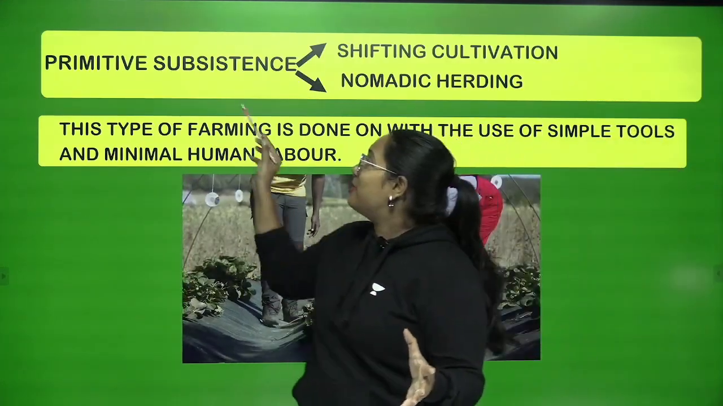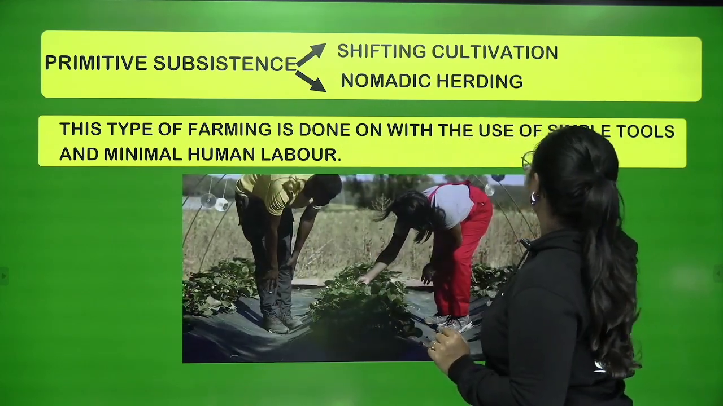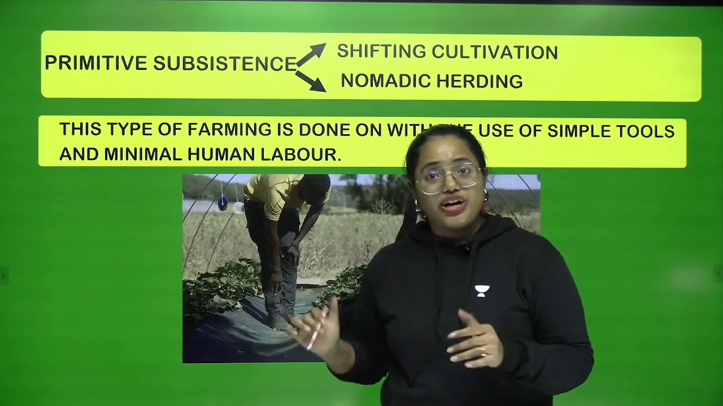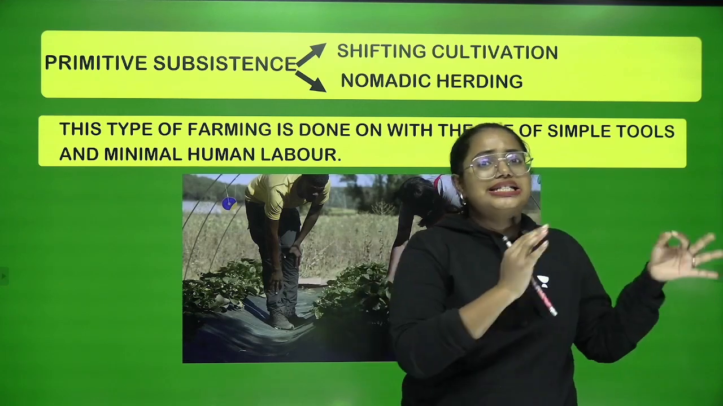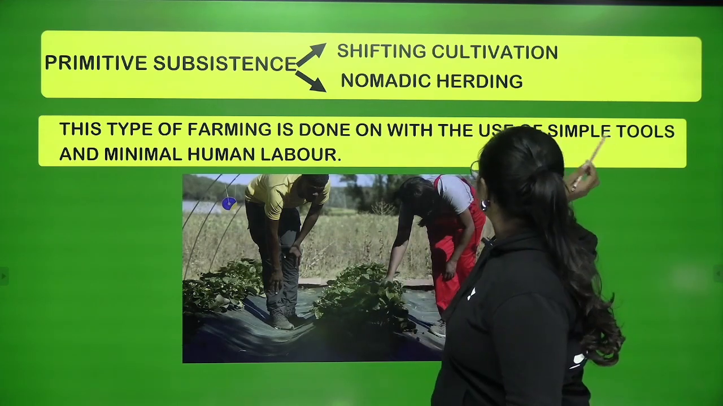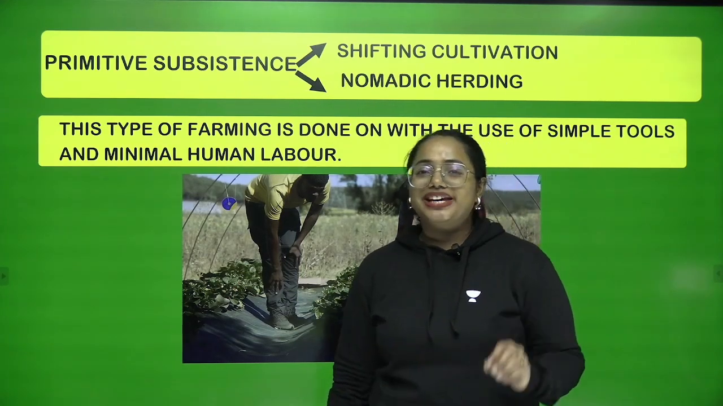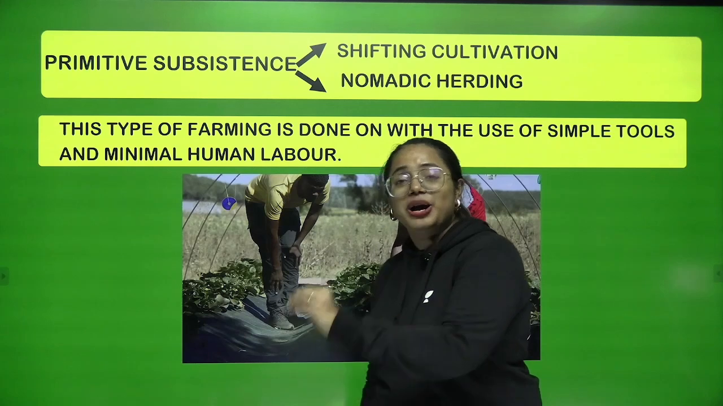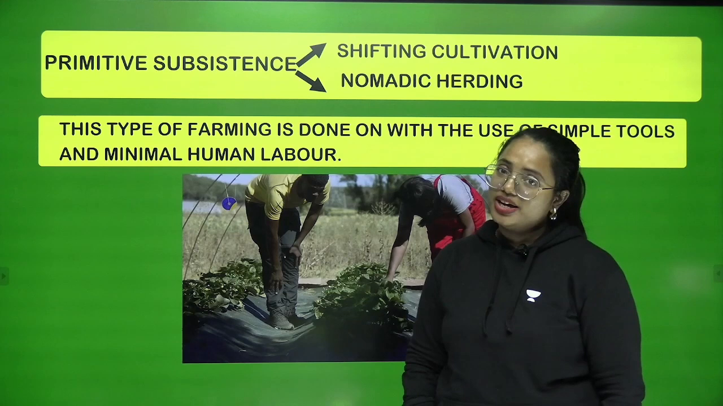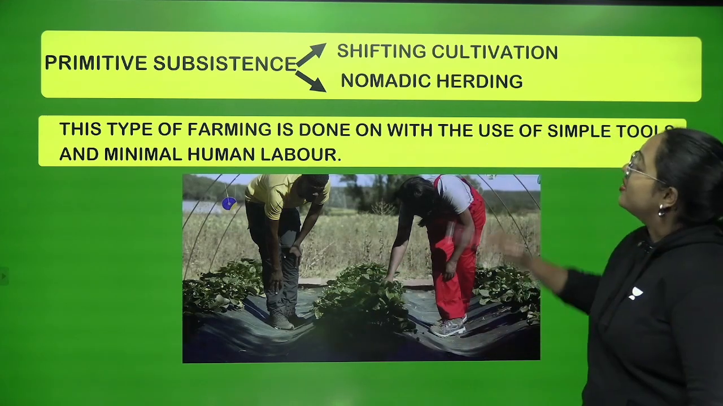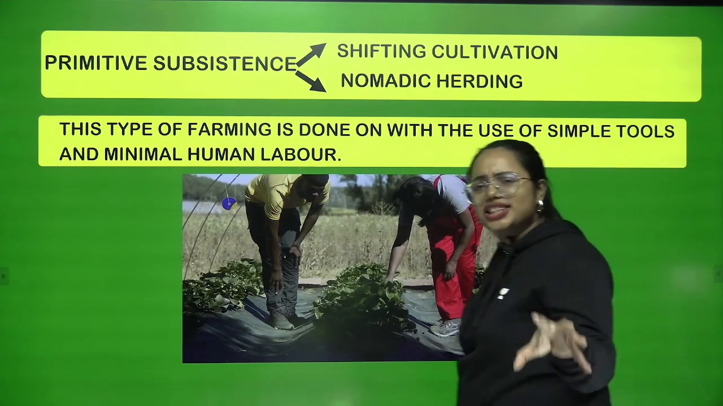Now it's time to learn the primitive subsistence, right? This type of farming is done with the use of simple tools and minimal human labor. So now the terms have changed. Minimal human labor. So human labor is less here, but the use of simple tools is introduced. Oh, that is an easy thing, right? Not at all, because we know that the human labor is less here, but still they are using certain tools to work with the cultivation. So in this scenario, there are two categories in it: shifting cultivation and nomadic herding. But what are they? Let's learn.